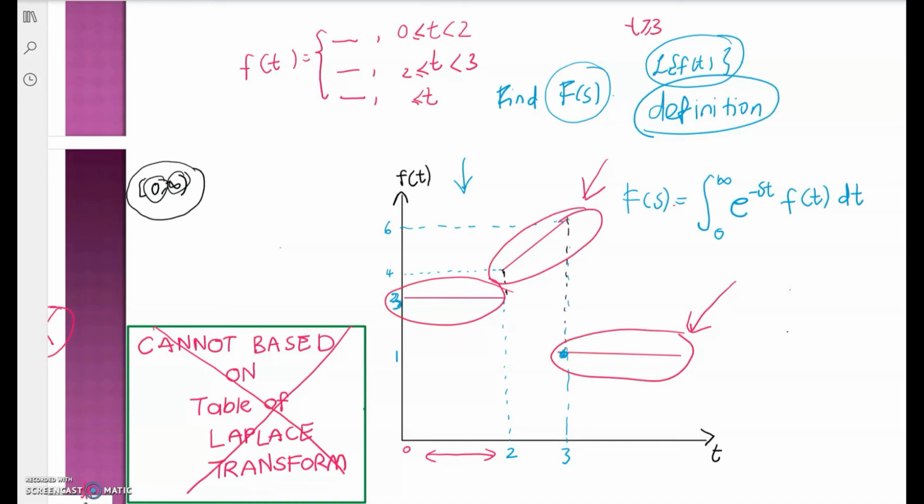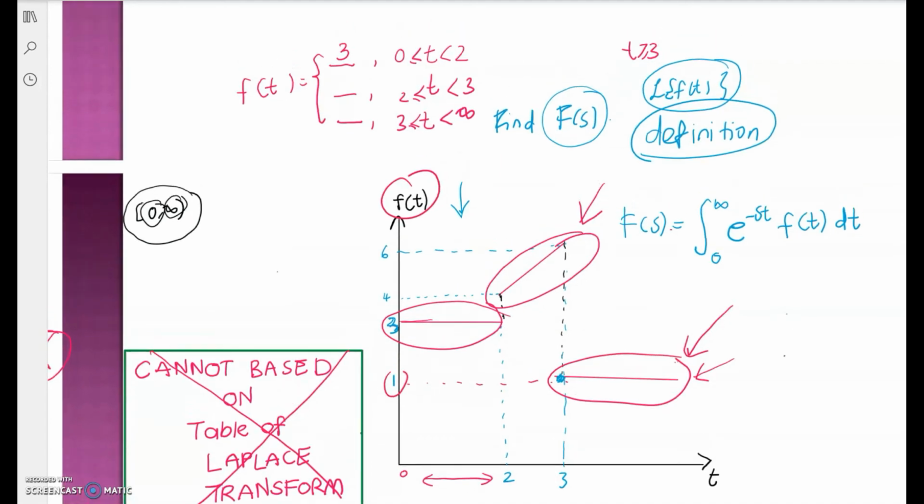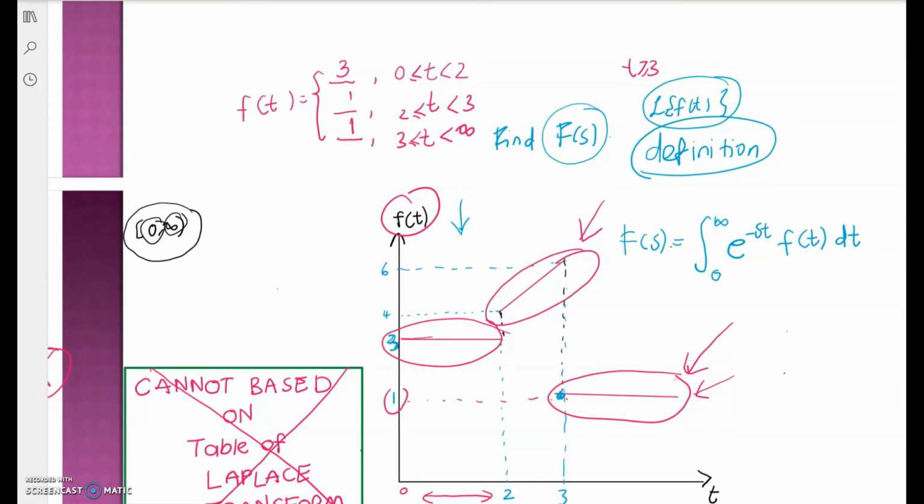On the interval 0 to 2, f(t) is uniformly 3, so I can simply write it like this. This one is also the same kind of graph, but at 1: f(t) equals 1 consistently, uniformly, within this interval.